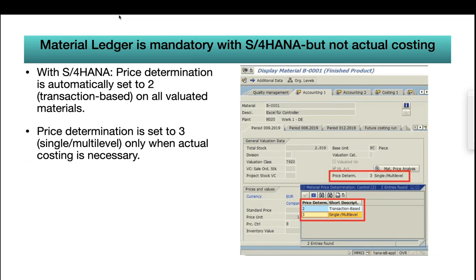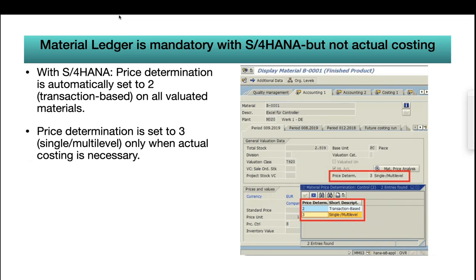Like I said before, in S4HANA the material ledger is mandatory, but actual costing is not. How to differentiate? For example, if you go into a new client and you want to see whether they are using actual costing or not. They are using S4HANA, that is fine, but are they using actual costing or just the activated material ledger? What is the simple way of checking?